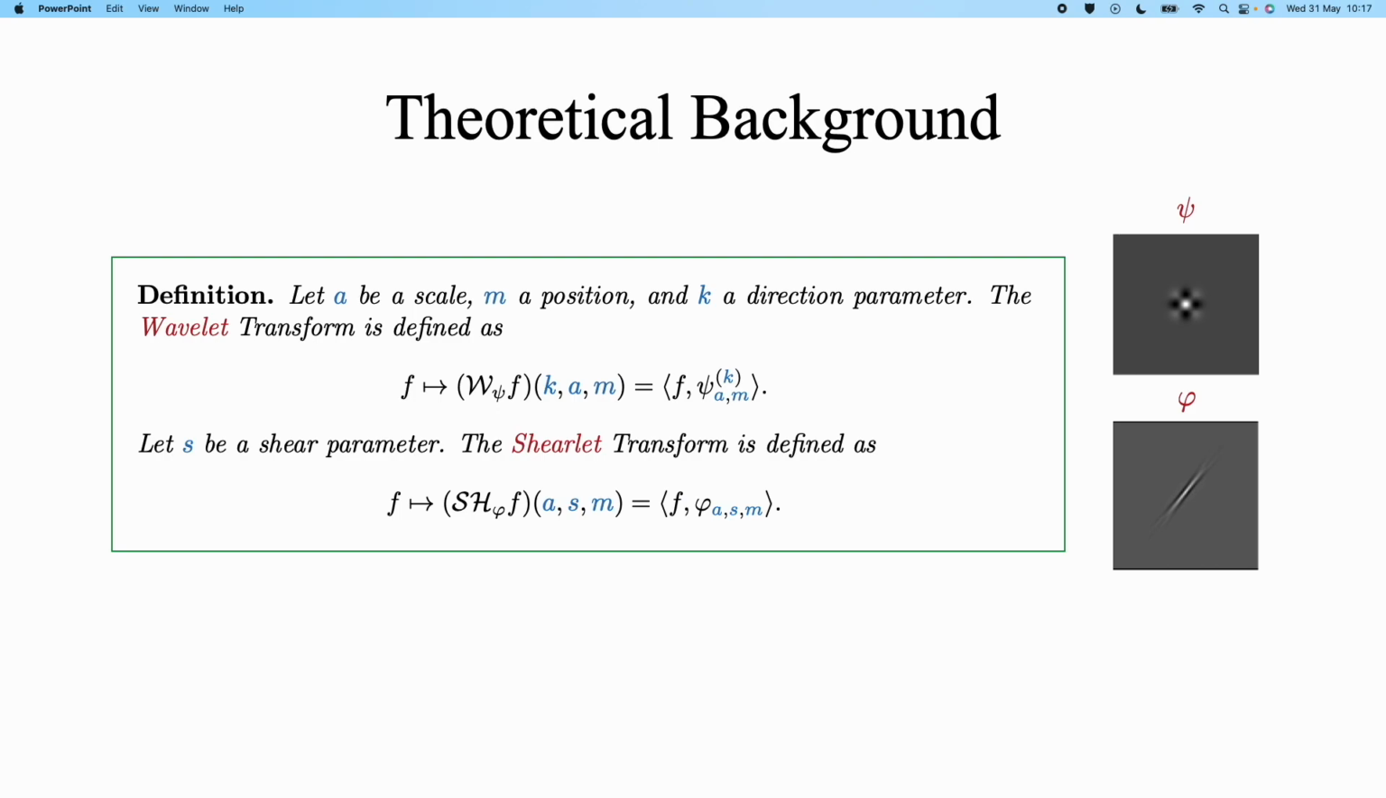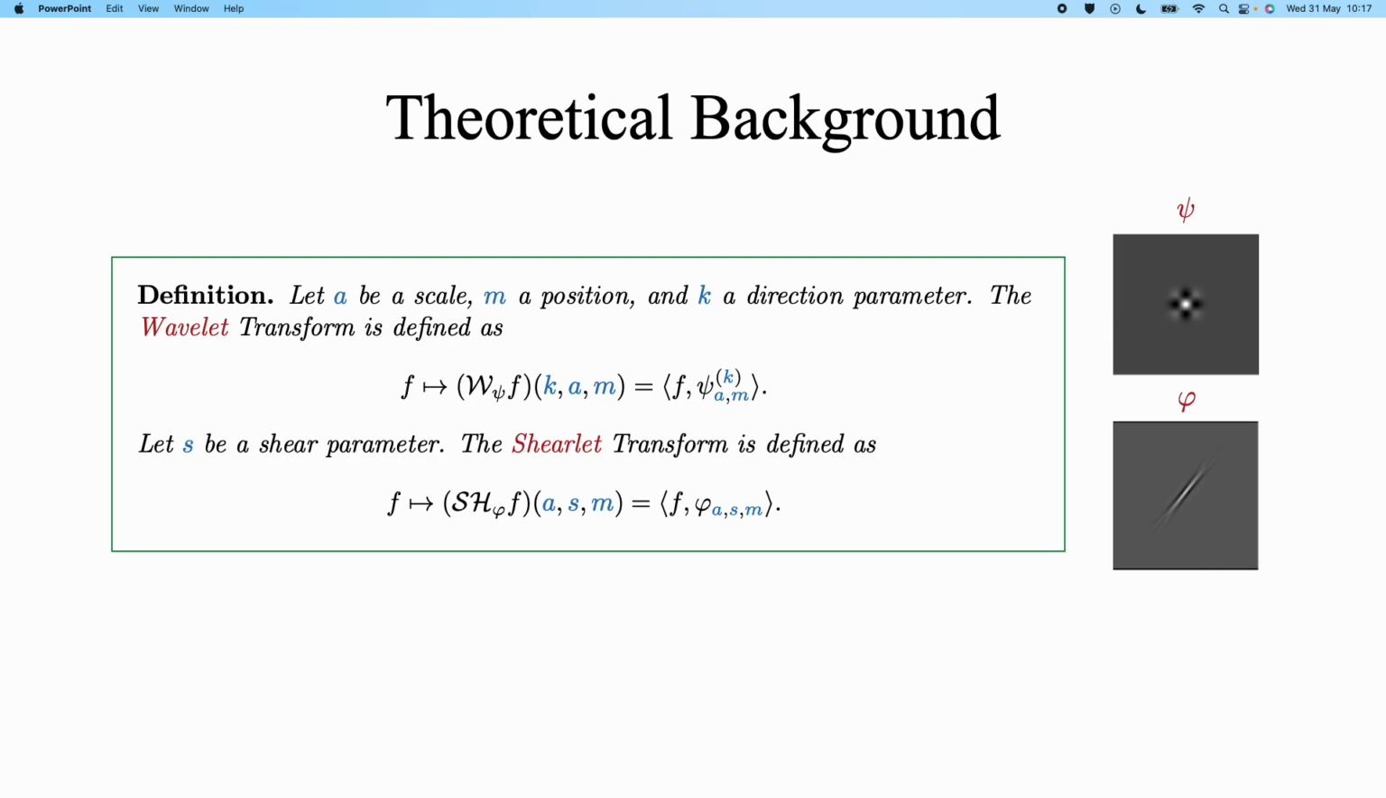Before discussing our theorem, let's review the definitions of wavelet and shearlet transforms. The wavelet transform of an image, denoted by f and modeled as an L2 function, is the inner product of the image and a dilated, translated, and directed oscillation psi, the mother wavelet. For the shearlet transform, we further define the shearing parameter. The shearlet transform of an image f, modeled as an L2 function, is the inner product of the image with a dilated, translated, and sheared oscillation phi, the mother shearlet.